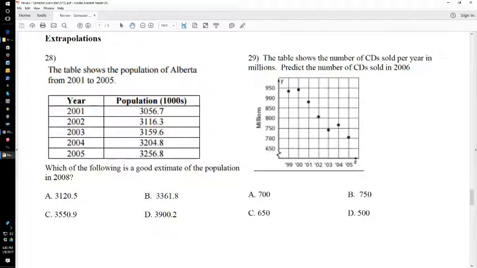We did this a little bit on the previous questions. The table below on number 28 shows the population of Alberta from 2001 to 2005. Which of the following is a good estimate of the population in 2008? All these are by one, so we want to go out 2005, 2006, 2007, 2008. We want to go 3 years out. So let's start seeing how this changes.